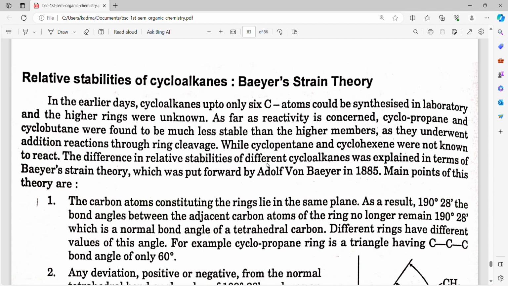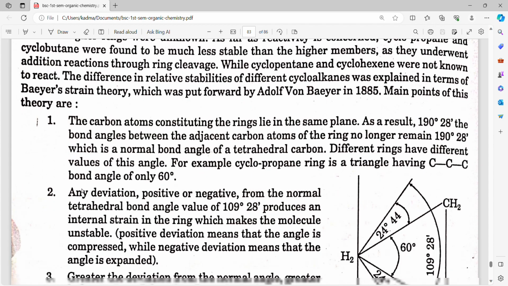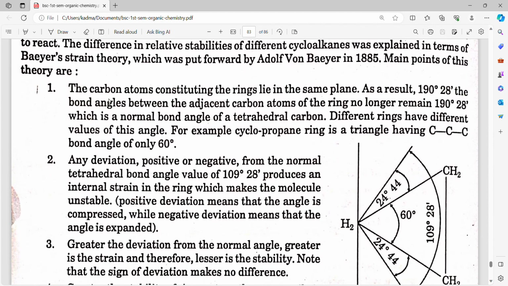The difference in the reactive stabilities of different cycloalkanes was explained in terms of Baeyer strain theory, which was put forward by Adolf von Baeyer in 1885. Main points of this theory are: first, the carbon atoms constituting the rings lie in the same plane.